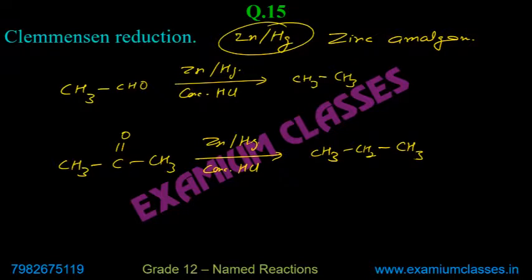If there are 4 carbons, butane will be produced. So this is one of the very important methods where you convert the carbonyl group directly to alkanes, with the same number of carbons.